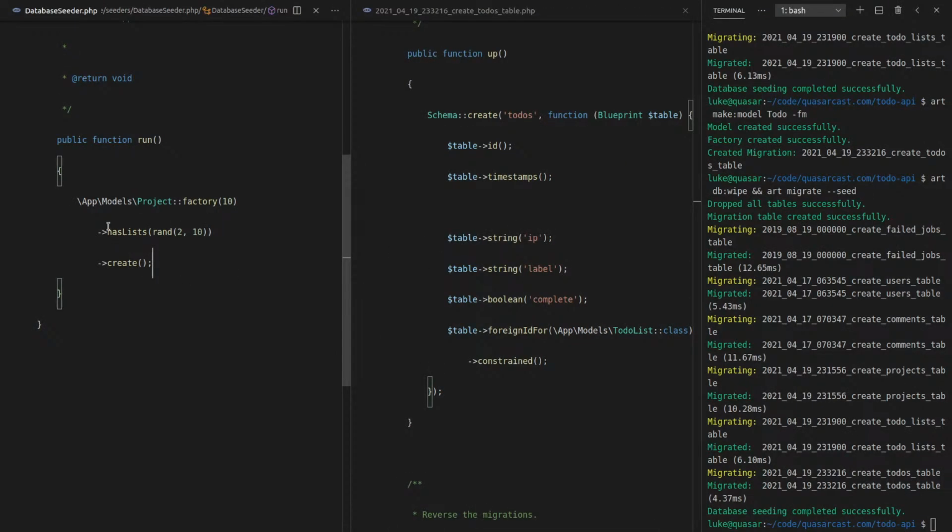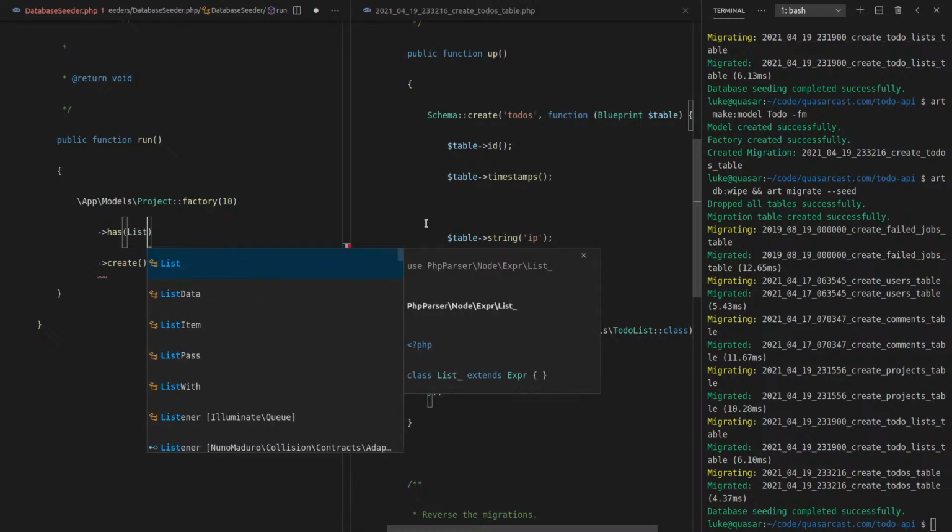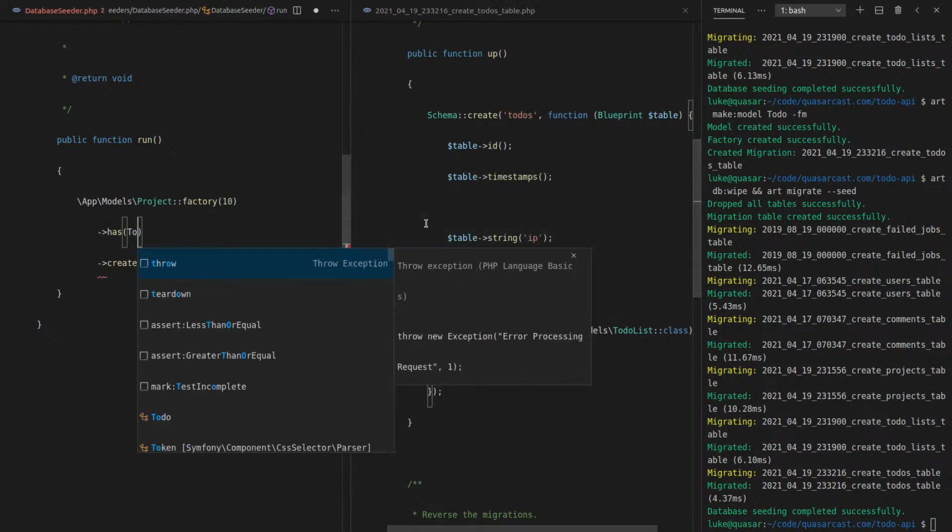What I'd really want is to have a list and then a random number of items on that list. So you might have, for example, like 8 items on that list. So how about this? We say has, and then we can say here list factory. So we'll say to-do list.